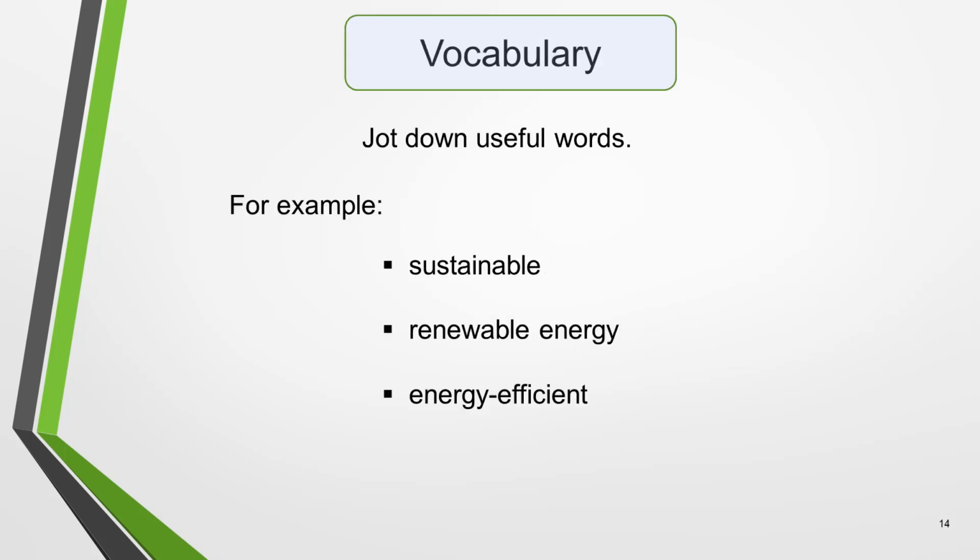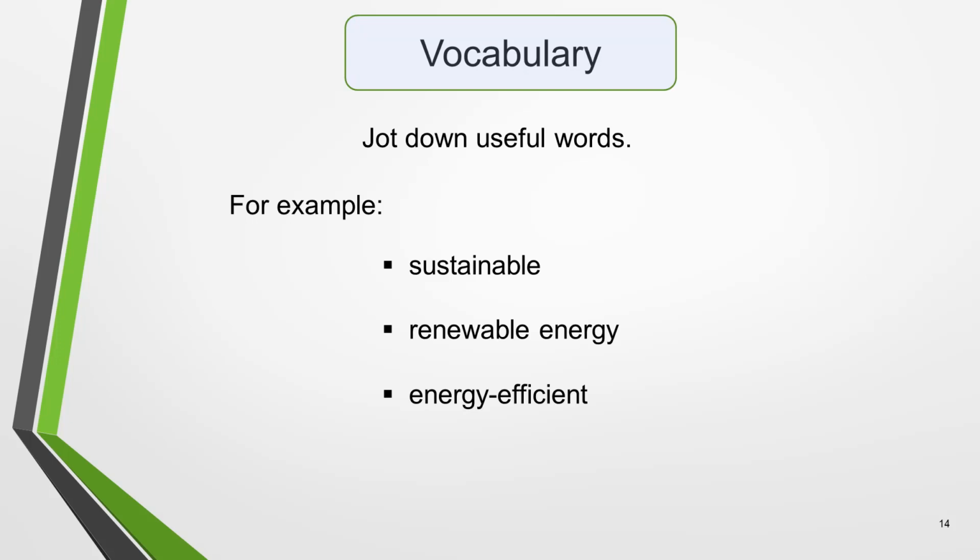We're almost ready to start writing our essay, but first we have one other small task to do. During the planning stage, quickly jot down some vocabulary that comes to mind as you decide which ideas you're going to write about, especially synonyms of key words. This will save you having to stop and think of the right language while you're writing. For the ideas I've chosen, useful words will include sustainable, renewable energy and energy efficient.